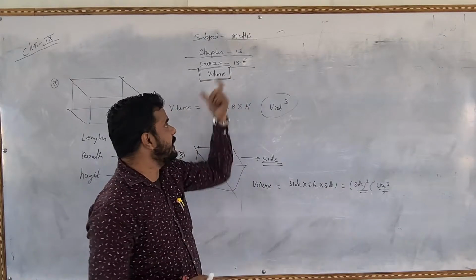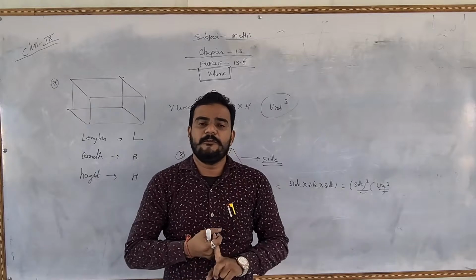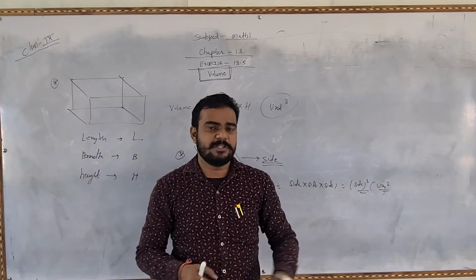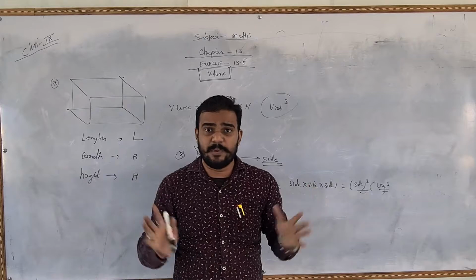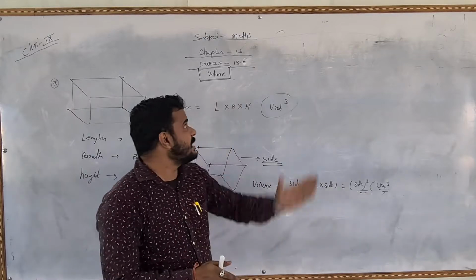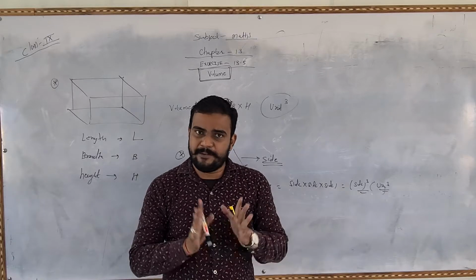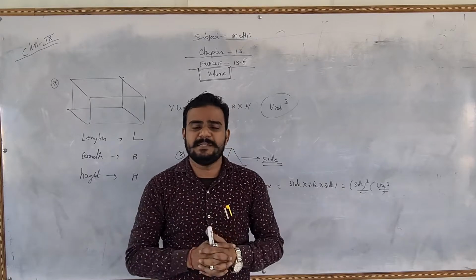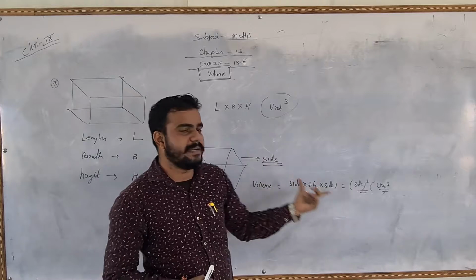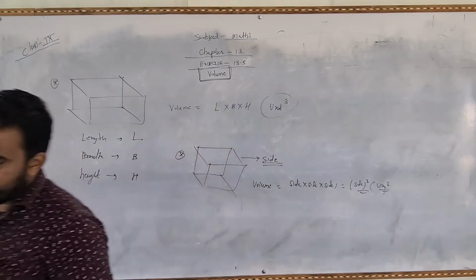In this exercise 13.5 only two things are there, volume of cube and volume of cuboid. First of all, take a screenshot and write this formula in your notebook. 9th C, just start from 13.5. Exercises 13.4, 13.3, 13.2 and 13.1 I will solve after some days. Write this formula, and after that we will start the questions.